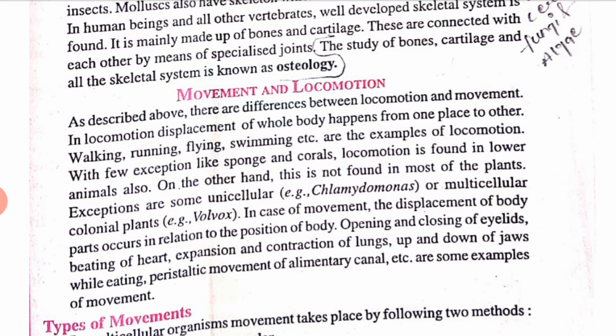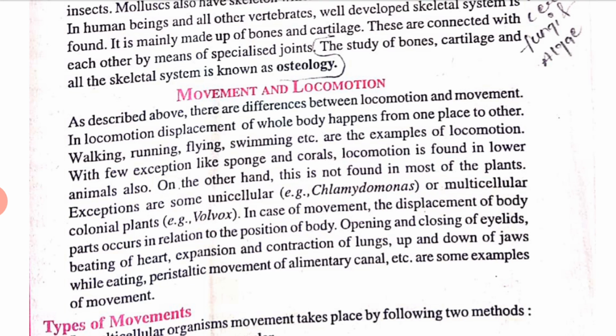Muscular movement is divided into two parts, the first being locomotion. Locus means place, motion means to move, from one place to another place. The movement of an individual from one place to another is called locomotion.